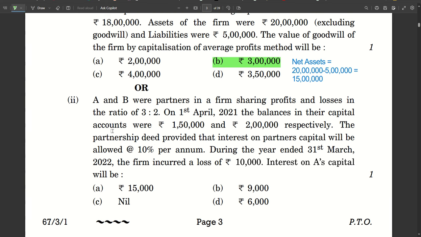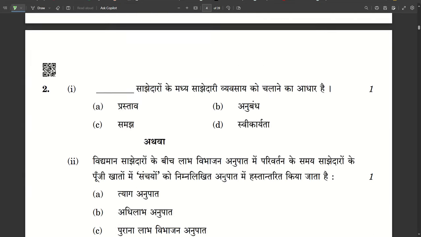A very important point to be noted here is that interest on capital is allowed at the rate 10% per annum. It is not charged. There is no compulsion here. And in such cases, the interest on capital is only provided if there is profit. But in this case, there is a loss, so interest on capital will not be provided. The answer is nil. Next one.